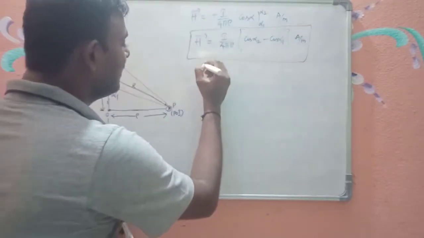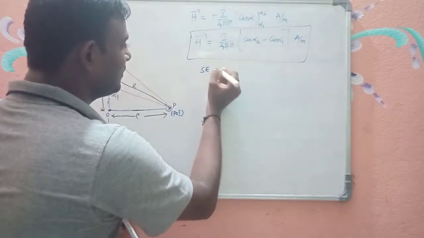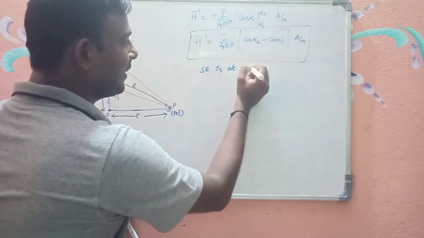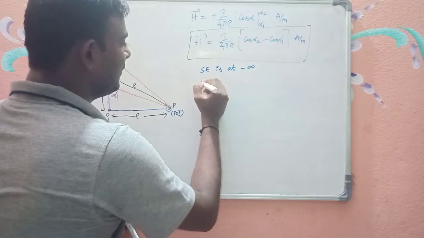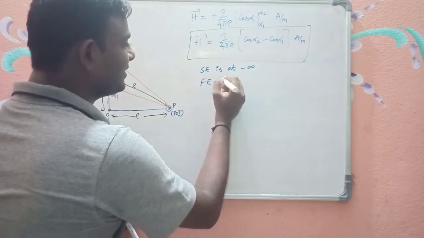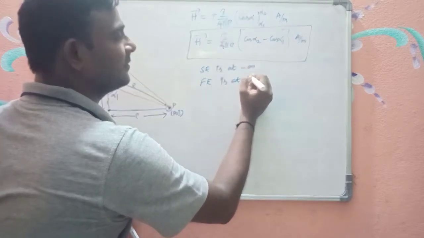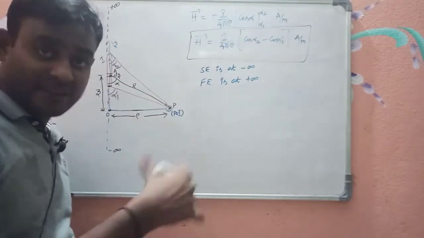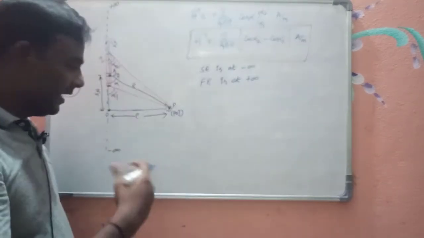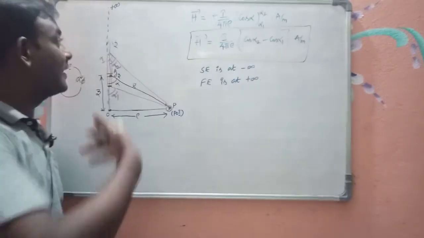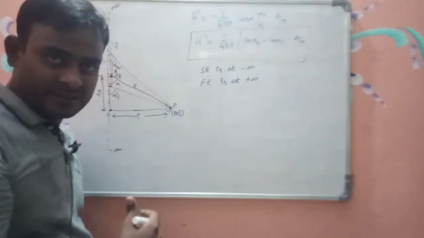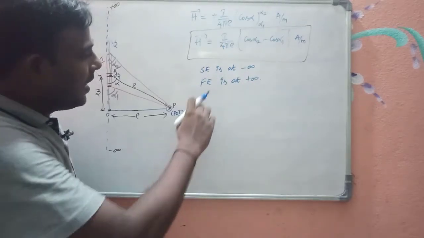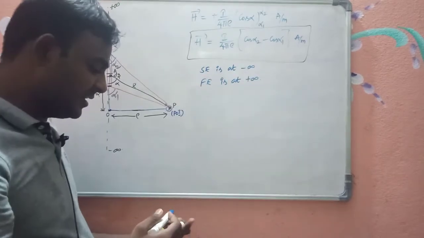Starting end is at minus infinite now, and finishing end is at plus infinite, because when I want to consider it as an infinite current carrying conductor, it must extend from minus infinite to plus infinite, right? So the starting end will be at minus infinite distance and finishing end is at plus infinite distance.